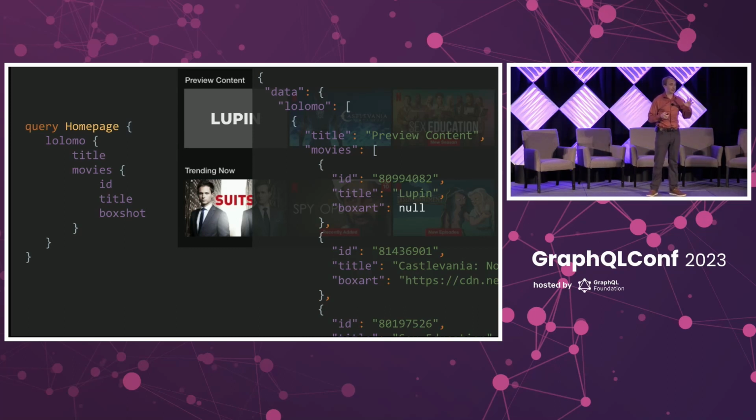We can add null checking, and we can say, try to get the box art. If box art is nothing, then we add a little gray image and just put the title in that. And that can work well for this use case. We just want to entertain. The show must go on. And so, you can still click see Lupin, the next season, which is coming out next week. I'm really excited.